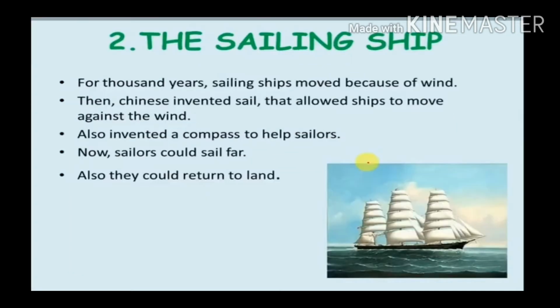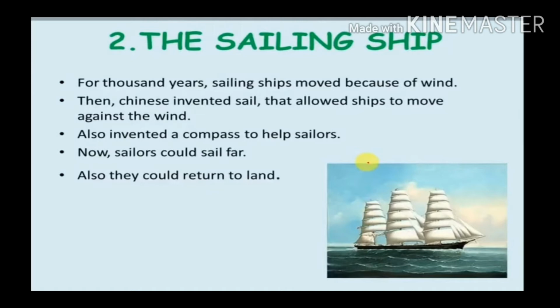The second one is the sailing ship. For thousands of years, sailing ships moved because of winds. Then the Chinese invented the sail. Now the question coming to your mind, what is a sail? In the image you can see on the ship there's a white part that's called the sail, which allowed ships to move against the wind. They also invented a compass to help sailors.